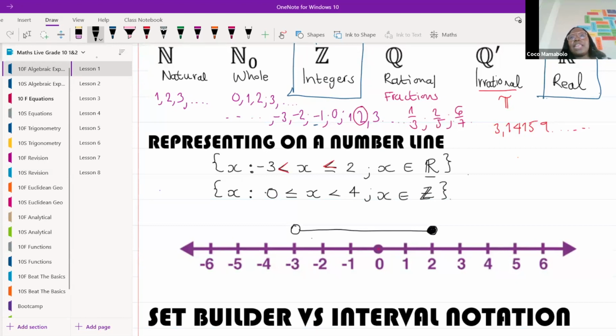Now, if it has integers, can I draw a straight line like that? Does it include everything? Do integers include every number? No, they don't. So we know that we have to start at which number? Yes, that's it. Correct. At 0. Beautiful. We're going to start at 0.